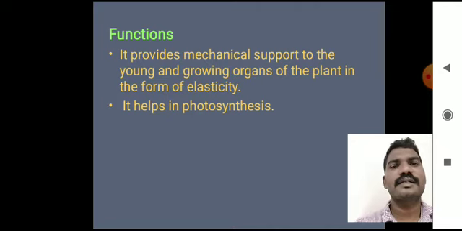And these are the functions of collenchyma. Generally, collenchyma provides mechanical support to the young and growing organs of the plant body, and it helps in photosynthesis because these are living tissues and they have chloroplasts.